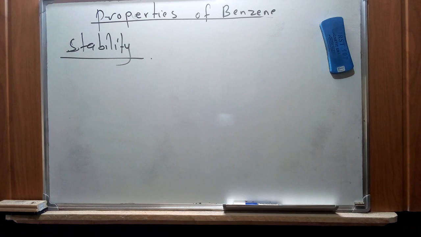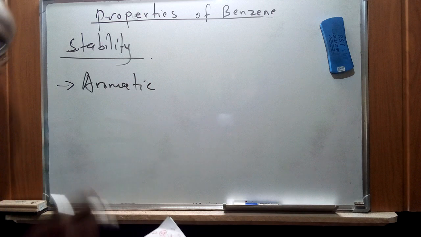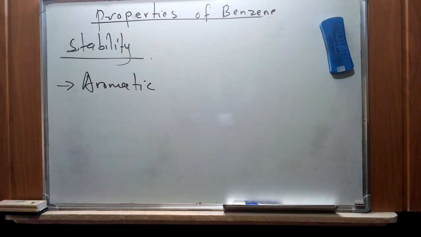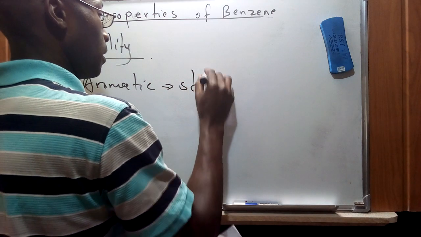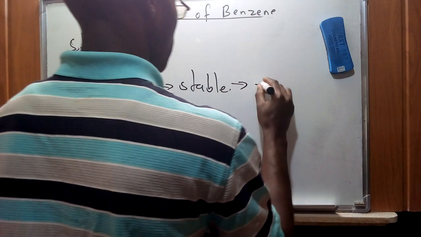Now the aromatic characteristic of benzene infers an inherent stability to the system, and this makes benzene not all that reactive. So the aromatic nature of benzene makes it more stable. Therefore this gives it the characteristic of being less reactive as compared to other alkenes.